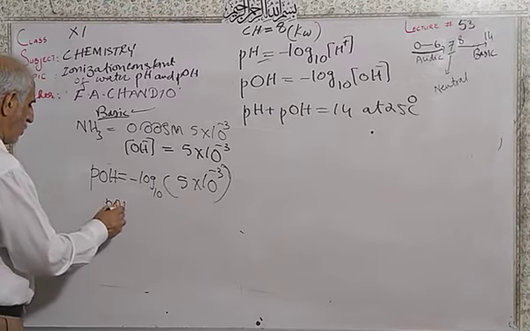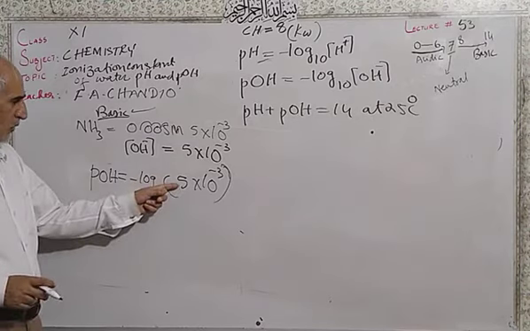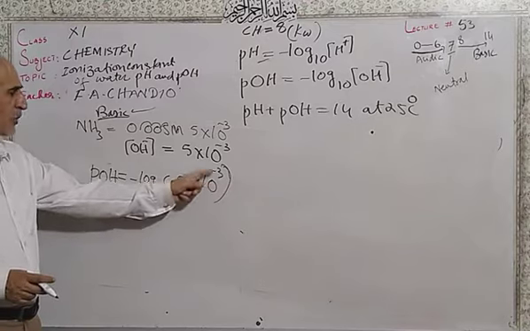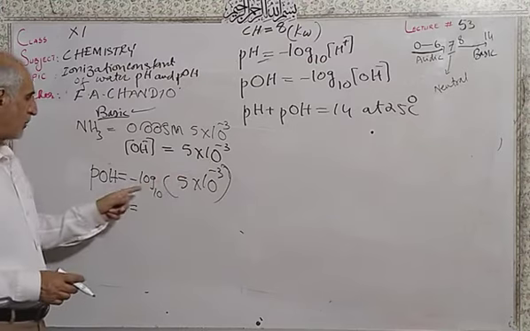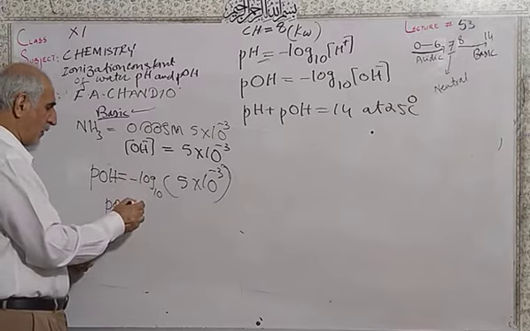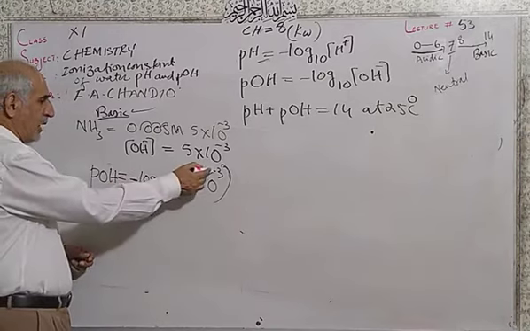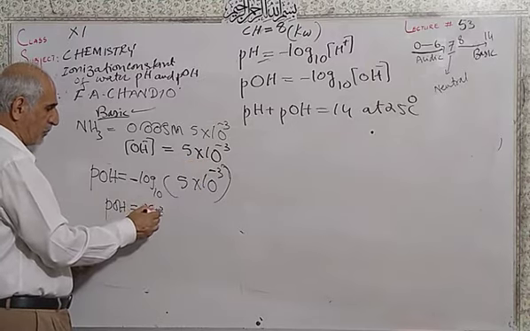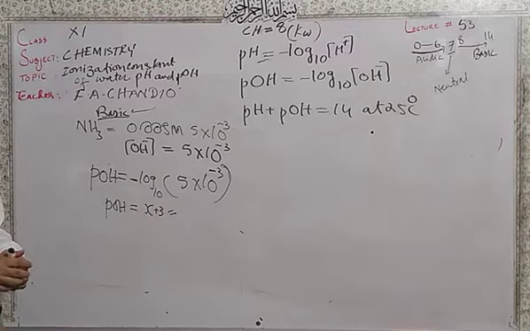So pOH will be minus log of 5 plus the log of 10 to the power minus 3, which is minus 3. Minus into minus gives plus, so there will be a plus 3. So you will get the value of pOH.